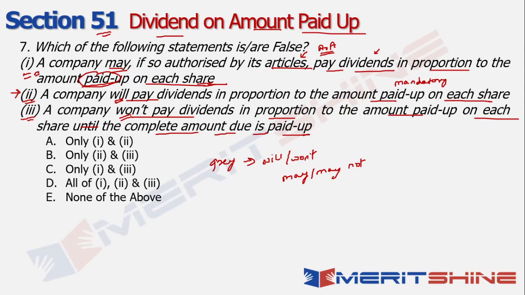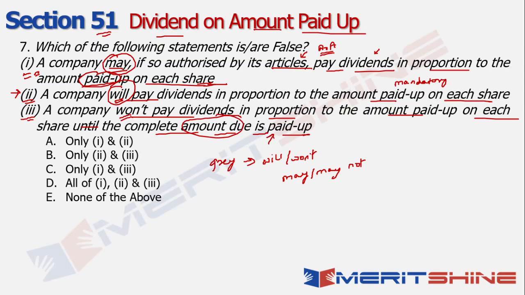But the problem with statement 2 is that it is passing a 100% surety kind of a thing, whereas option 1 gives the company a chance to pay or not to pay also, right? Now, option 3 is also quite tempting, where it says that it won't pay dividends in proportion to the amount paid up till the time the complete amount due in terms of what is to be paid up is actually obtained by the company.